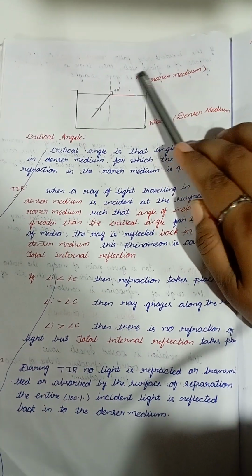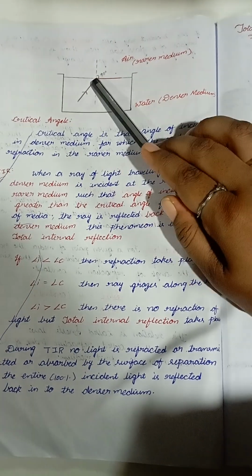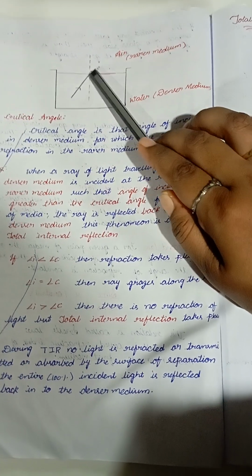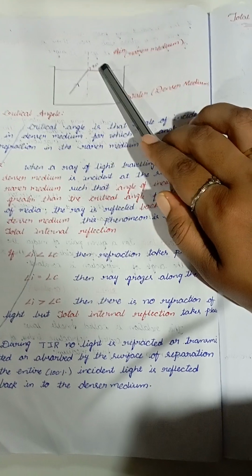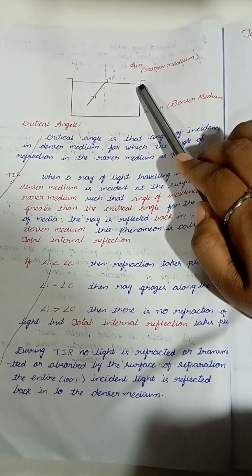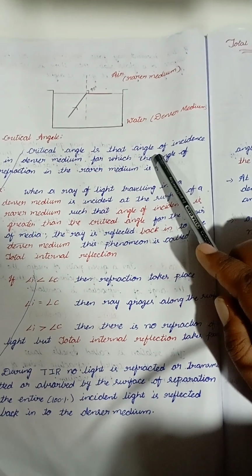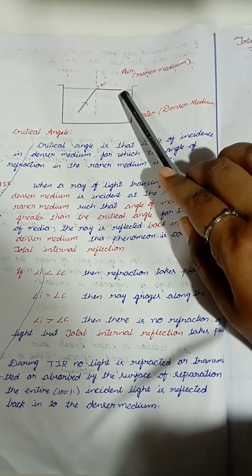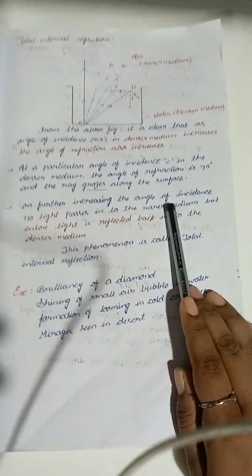In normal refraction, what will happen? It will bend towards or away from the normal, but at some point it is refracted in the rarer medium. If the angle of refraction is 90 degrees, then we call it the critical angle. Clear? The critical angle is that angle of incidence in a denser medium for which the angle of refraction is 90 degrees.